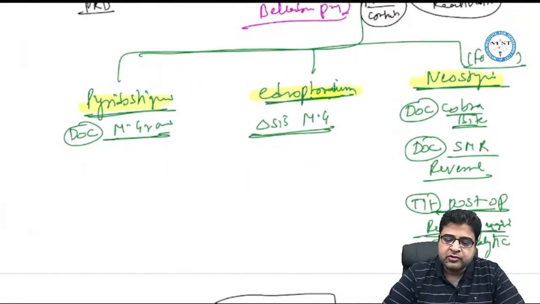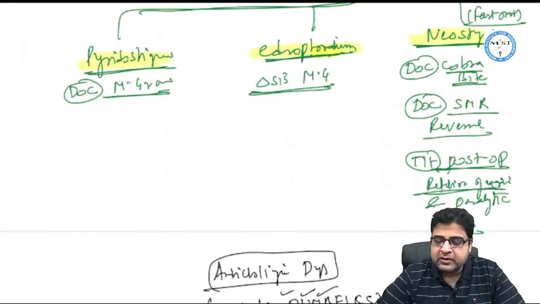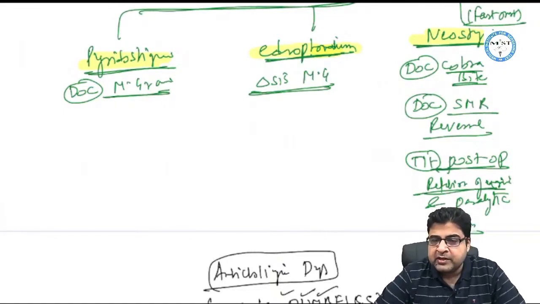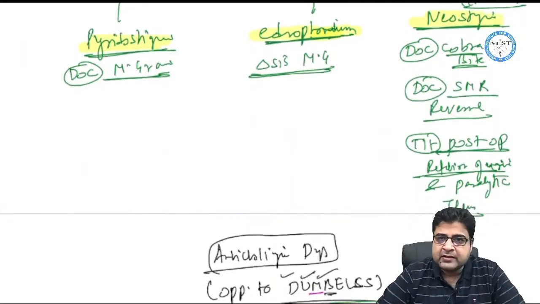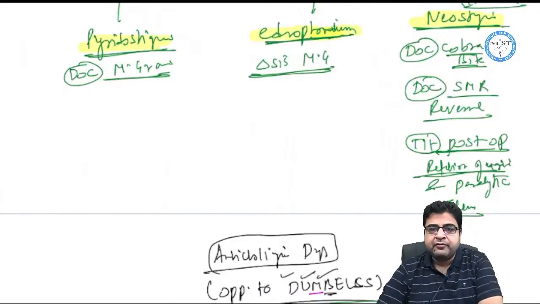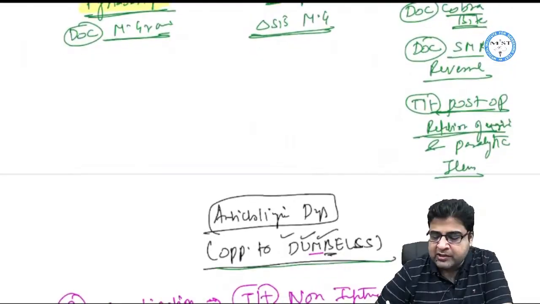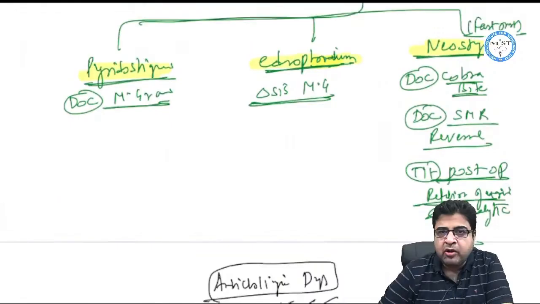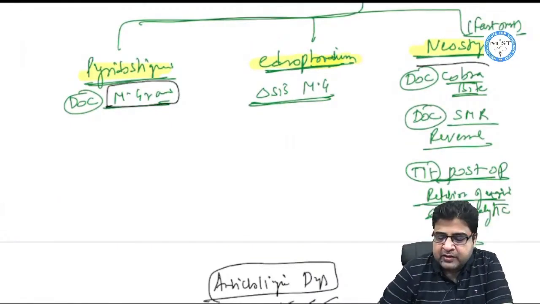This medicine is the drug of choice for cobra bite. It is also given for skeletal muscle relaxant reversal. So whenever you have to reverse the effect of a skeletal muscle relaxant after surgery, neostigmine is the preferred medicine. It is also given for post-operative retention of urine as well as paralytic ileus. Now, pyridostigmine is given for myasthenia gravis, and neostigmine is given for the treatment of cobra bite.